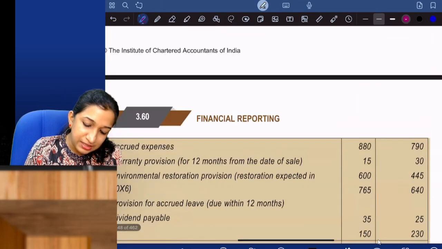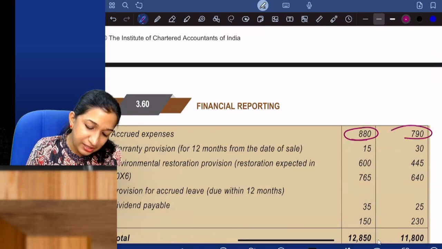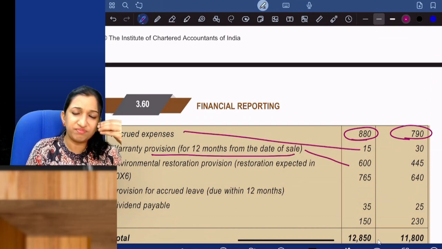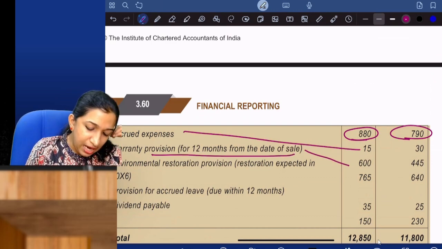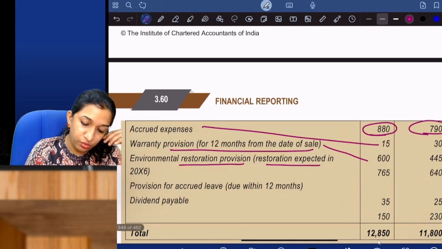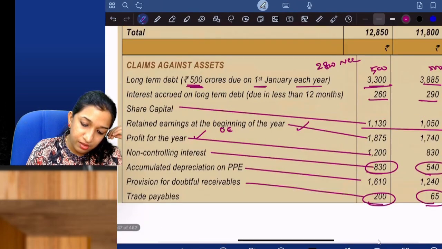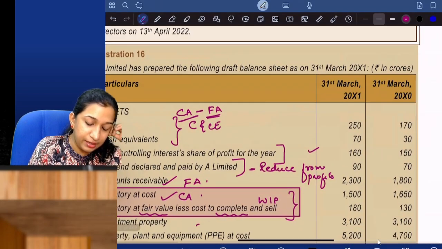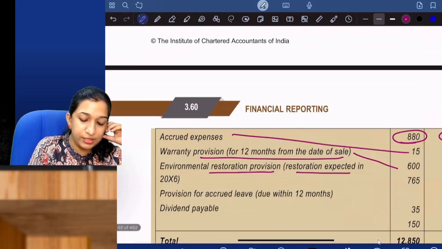Trade payables is this, 880, 790. Accrued expense. Warranty provision for 12 months from the date of sale is generally current. Environmental restoration provision: restoration expected in 2016. What is the current year? 2010-11. So this is a non-current liability, long-term provision.